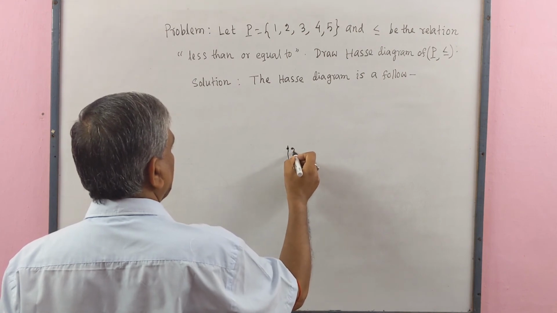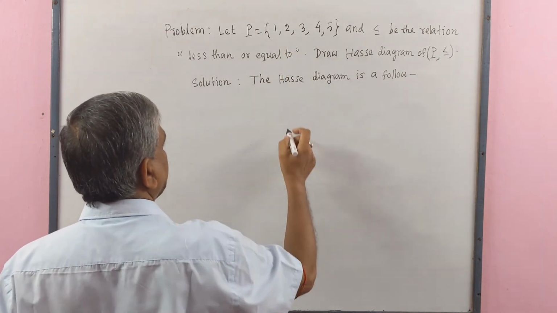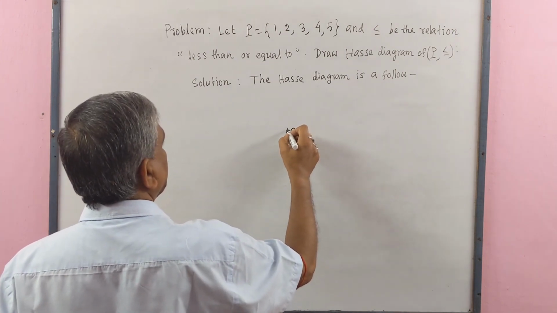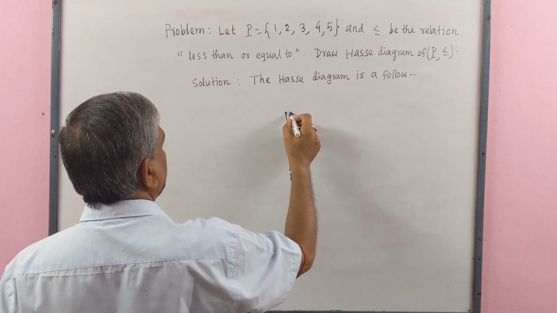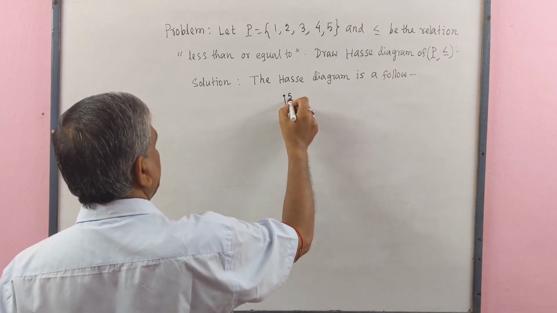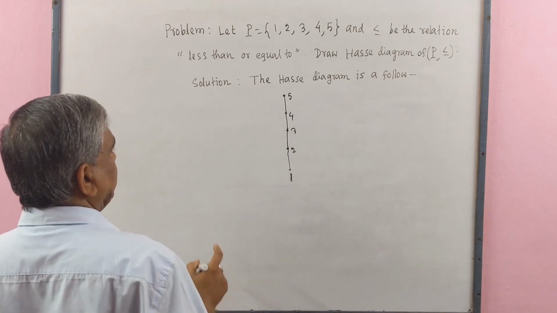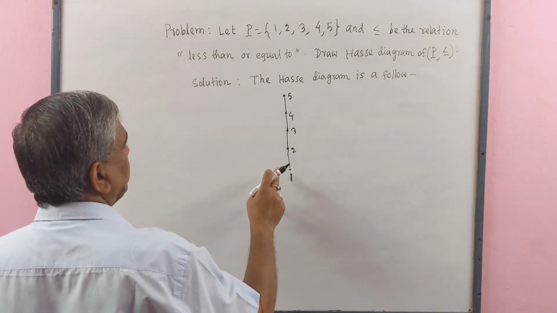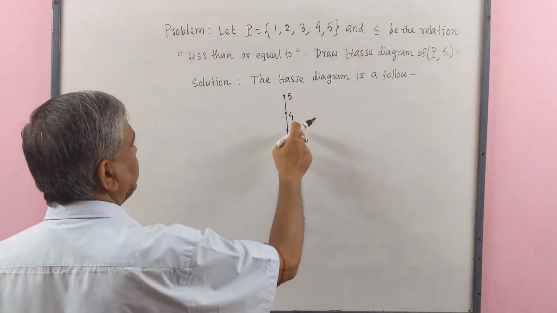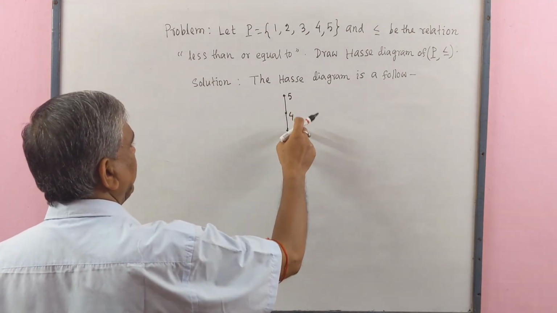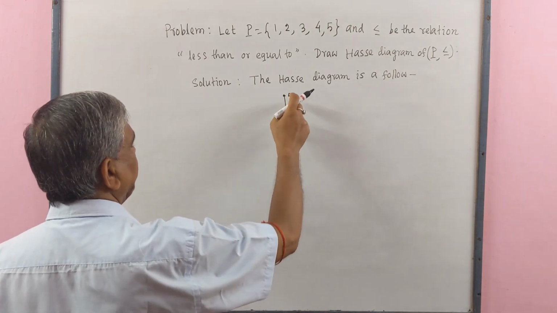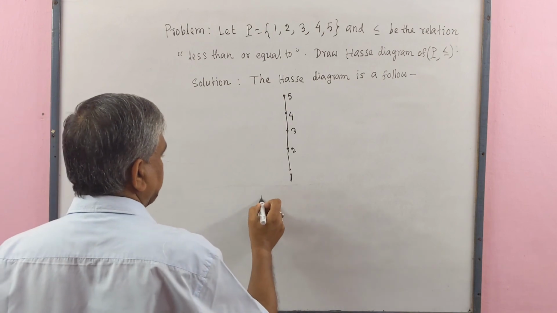Here 2. 2 is less than 3, we may write here 3. 3 is less than 4, we may write here 4. And 4 is less than 5, here 5. Here we see that any two elements are comparable. Here 4 and 1: 1 is less than 4. 4 and 2: 2 is less than 4. 3 and 5: 3 is less than 5. This is the Hasse diagram.